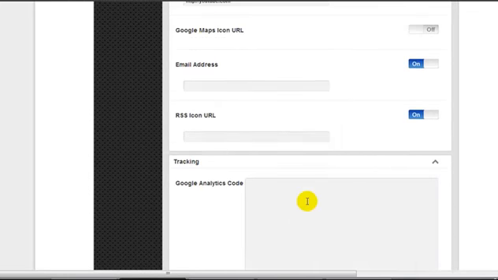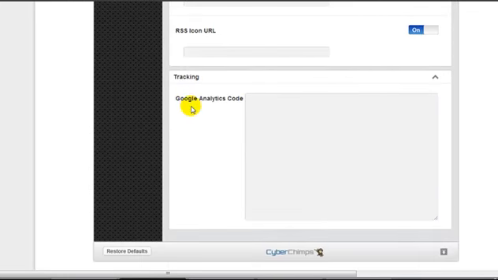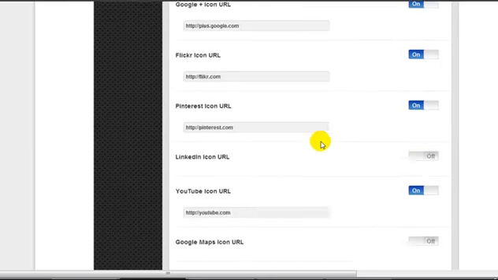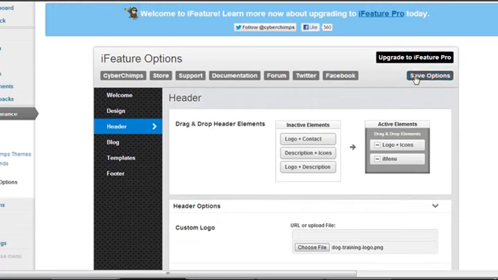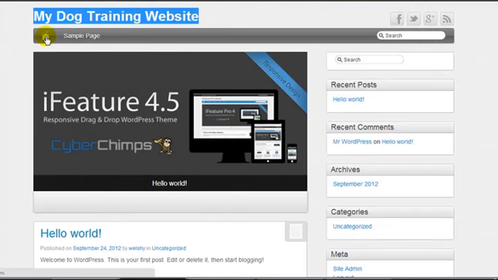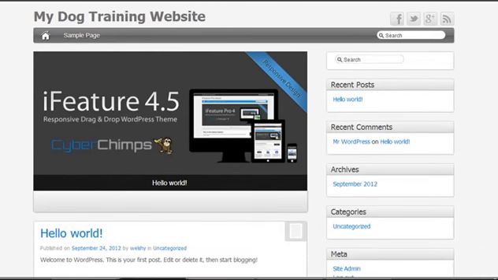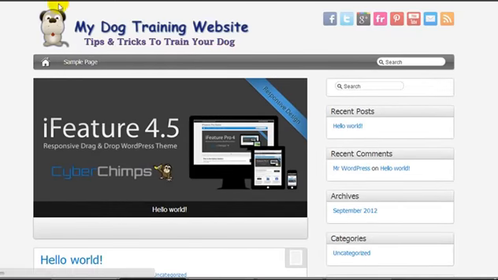Scrolling down, we have tracking. This is where you would enter your Google Analytics code. I highly recommend you join Google Analytics and install your code here. I will create a video covering this. So once you're happy with that, scroll up and click Save Options. Click on the Home button and see if anything's changed. So as you can see now, we've gone from this to this. We have our custom header logo. We have our social icons.